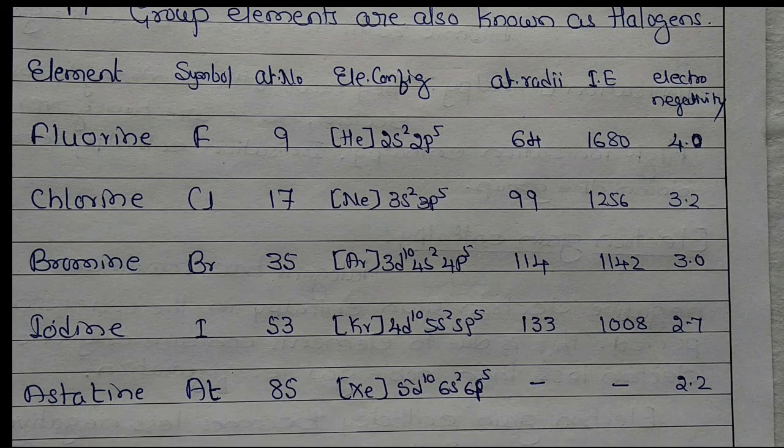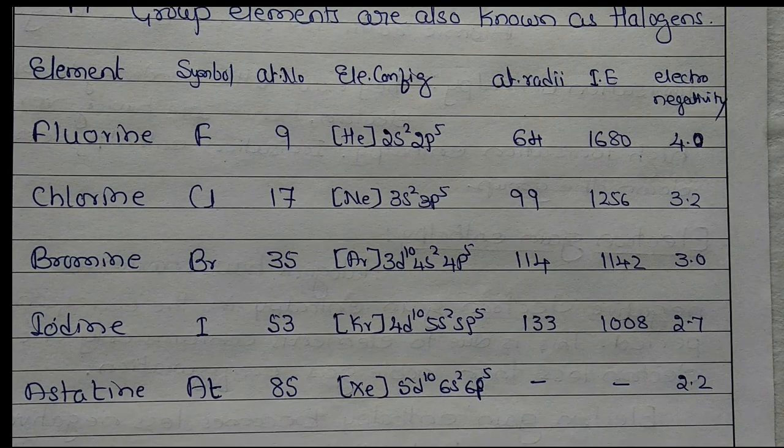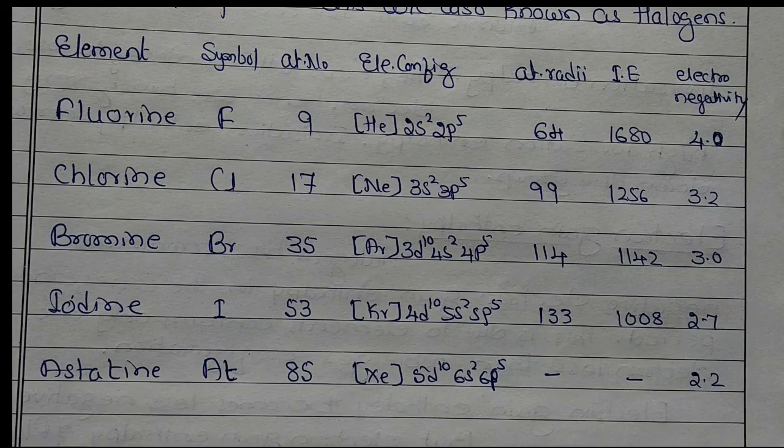Then chlorine, bromine and iodine exist in the form of chlorides, bromides and iodides, especially in the sea water. In the sea water we can find them in the form of sodium chloride, magnesium chloride, calcium chloride, similarly bromide, sodium iodide. So like that it exists in the form of chloride, bromide and iodide in sea water. And astatine is a radioactive element.